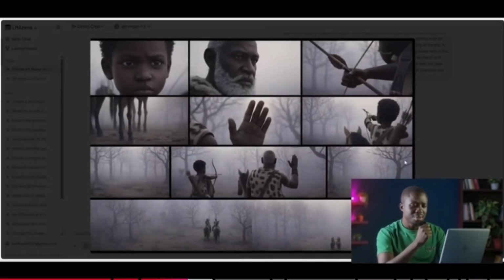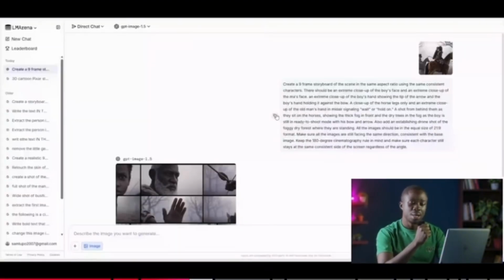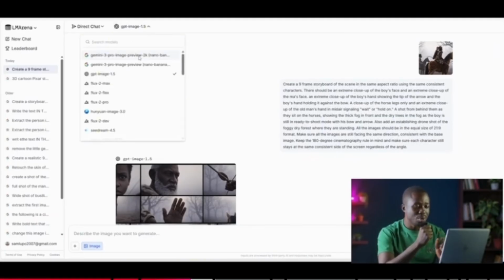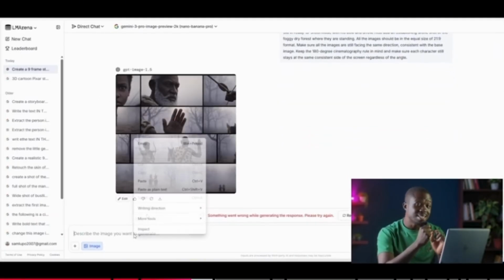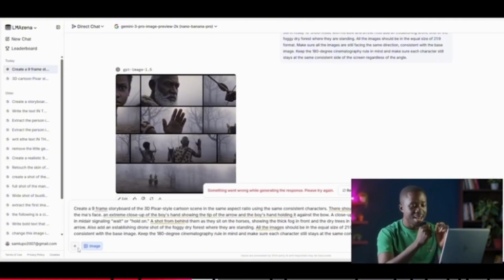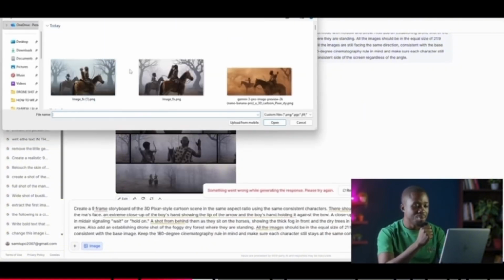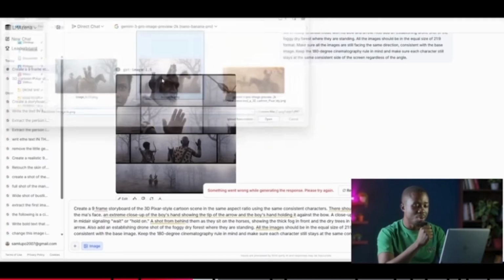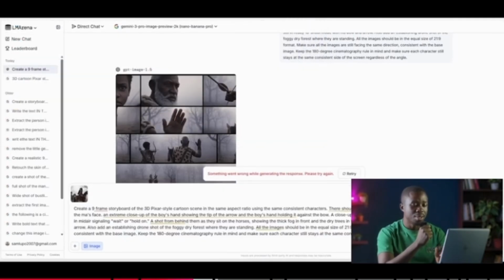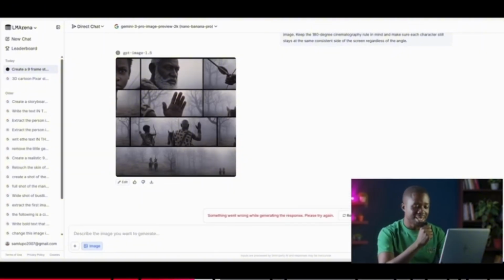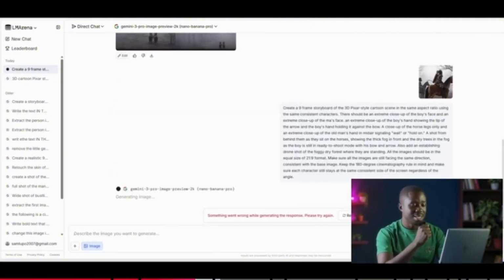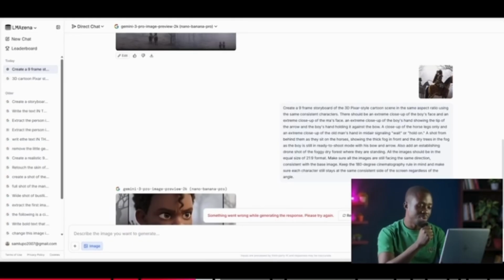As we can see, it is not that bad, but a lot of the aspect ratio is all over the place. The images are not equal at all. So let's copy the prompt and then go up here and change it to Google Nano Banana. Now let's paste back that same prompt and try to rerun exactly the same thing. Let's select the same image again over here, click on open, and then click on the process button. Let's see what Google Nano Banana is going to get us within the same process. Let's give it a while, and then the process is completed.